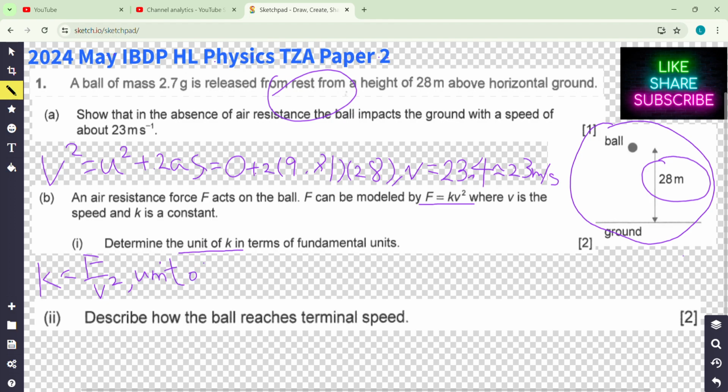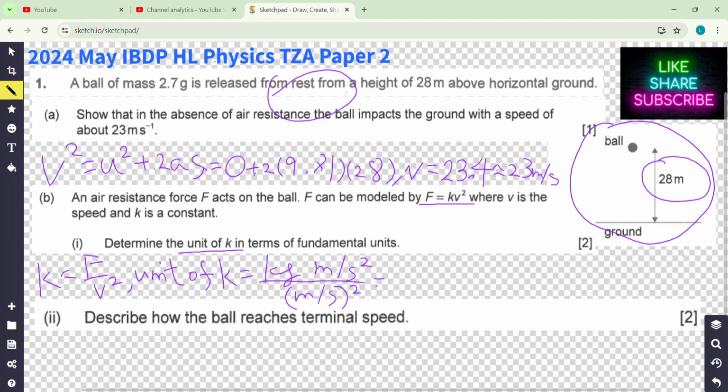exactly follow this equation. So fundamental units, okay, so remember the equation for force, F equals ma. So the unit of force is kilogram meter per second squared. And then for the speed, meter per second, so you write meter per second all squared.